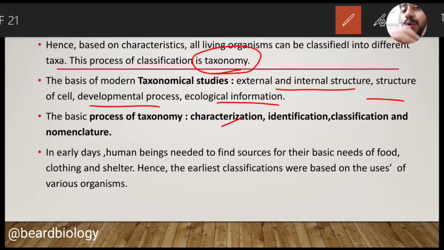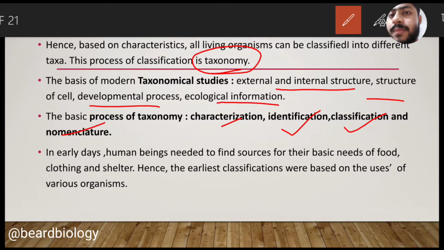After that, we try to identify which class it belongs to. After that we go for classification, and at last we go for nomenclature. Nomenclature is the last step of taxonomy, and whenever a particular scientific name has been established for an organism, it indicates its classification, identification, and characterization.